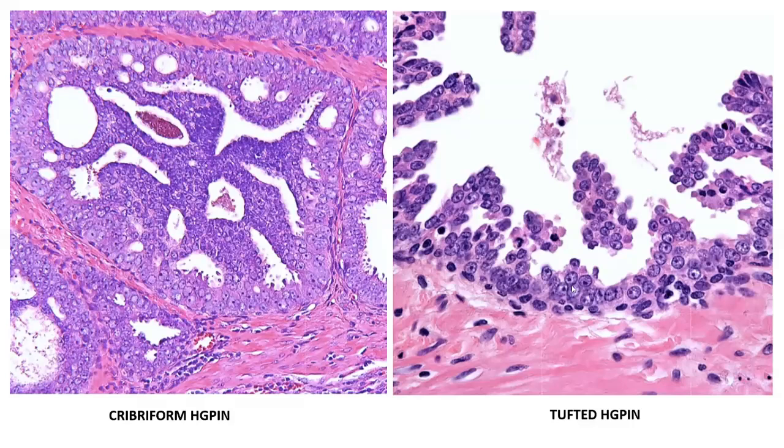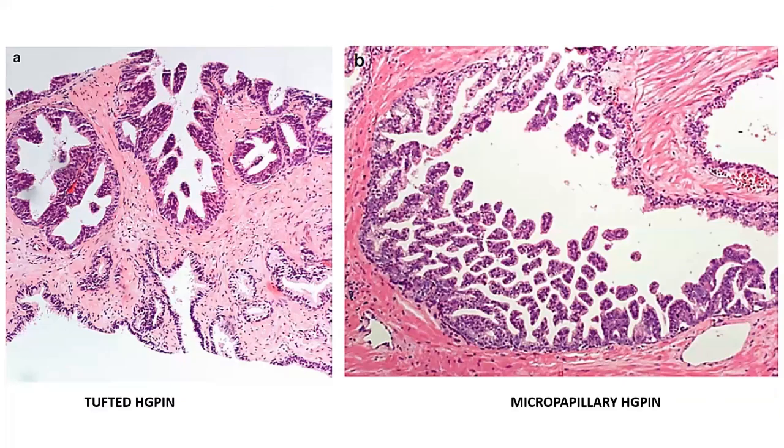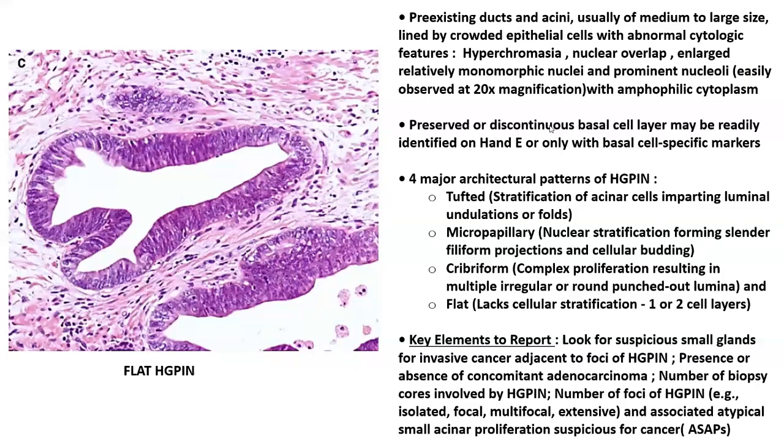But you appreciate the fact that the acinar cells are all showing very prominent macronucleoli, which is the most important cytological diagnostic feature to call a prostatic acini an HGPIN acini. So these are the important things that you need to keep in mind. You need to appreciate the fact that the cells are atypical looking with some amount of nuclear overlap, coarse chromatin, and most importantly, the prominent nucleolus.